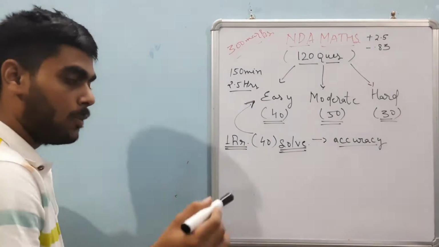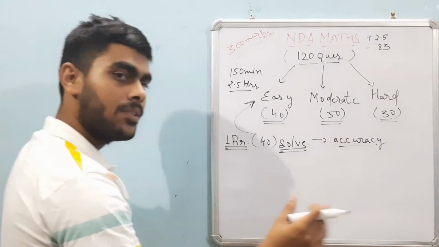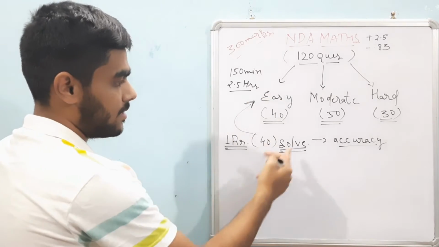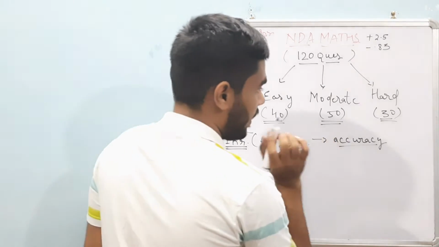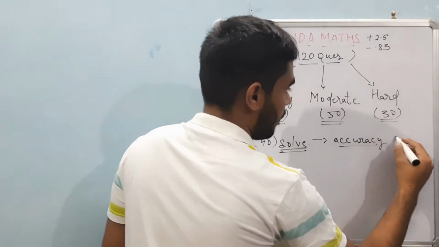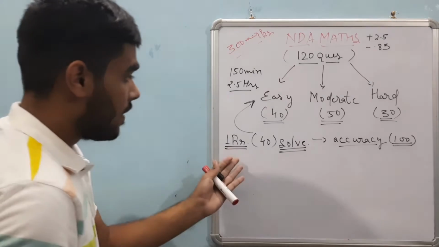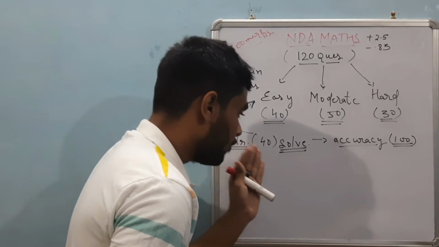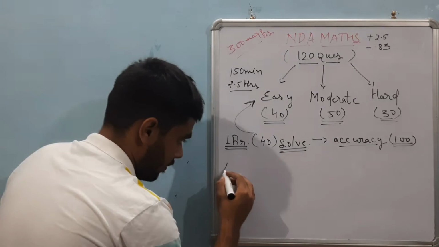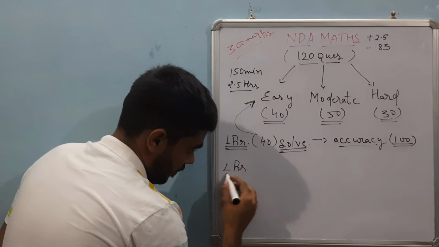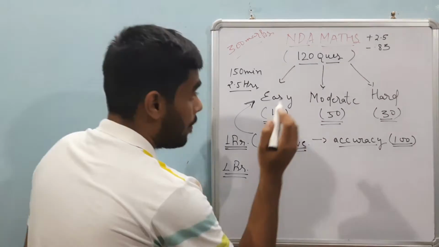So now, how many marks? In this, you have to maintain full accuracy, because as I said, these are the easiest 40 questions you will be solving in the first hour. So for the 40 questions, total marks is 100. You see that in the first hour you have solved 40 questions, and for the 40 questions you gain 100 marks. Now 1.5 hours are left, and the next 1 hour is for the moderate questions.